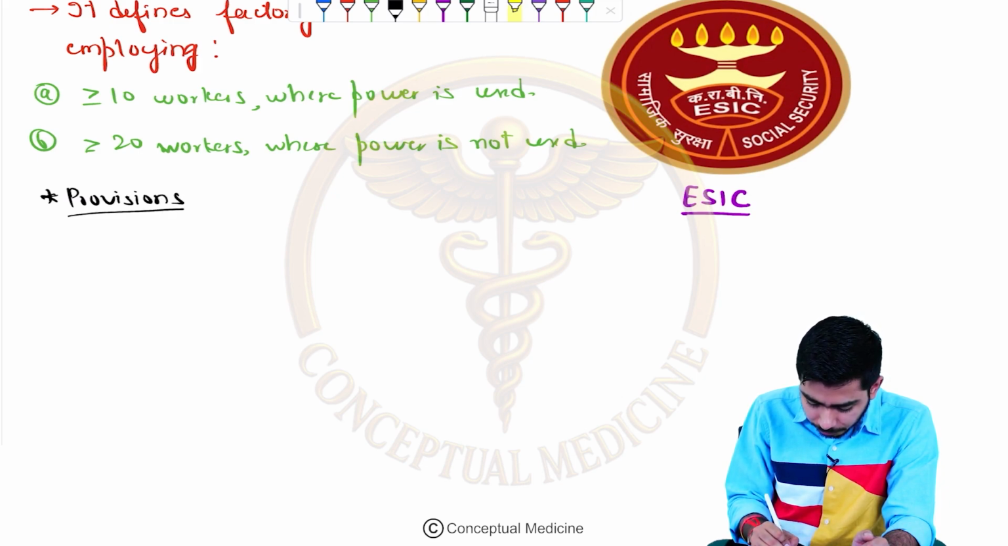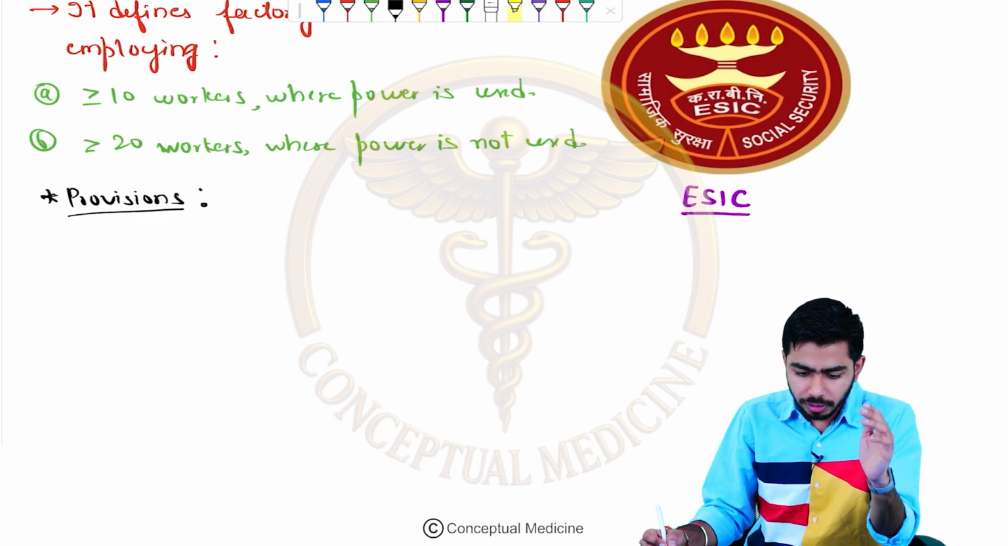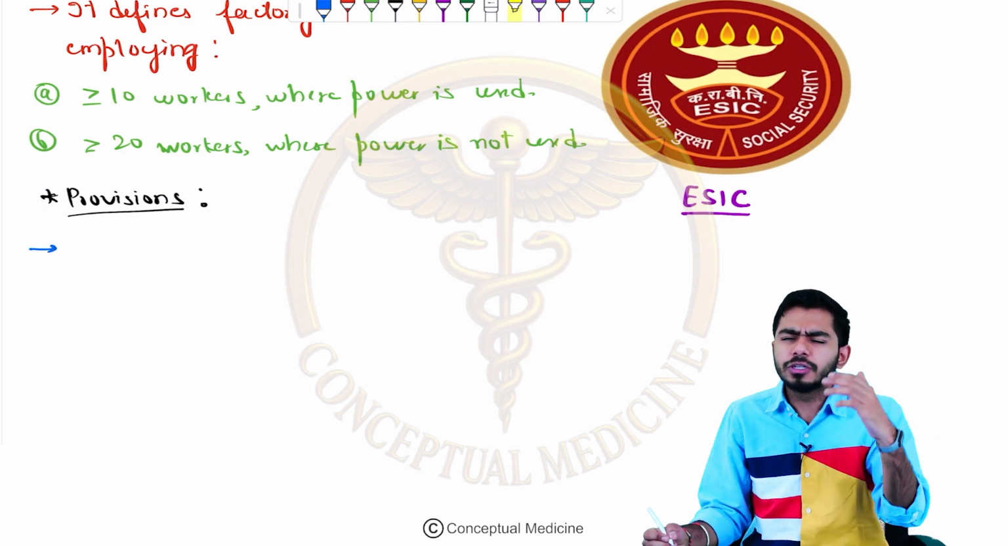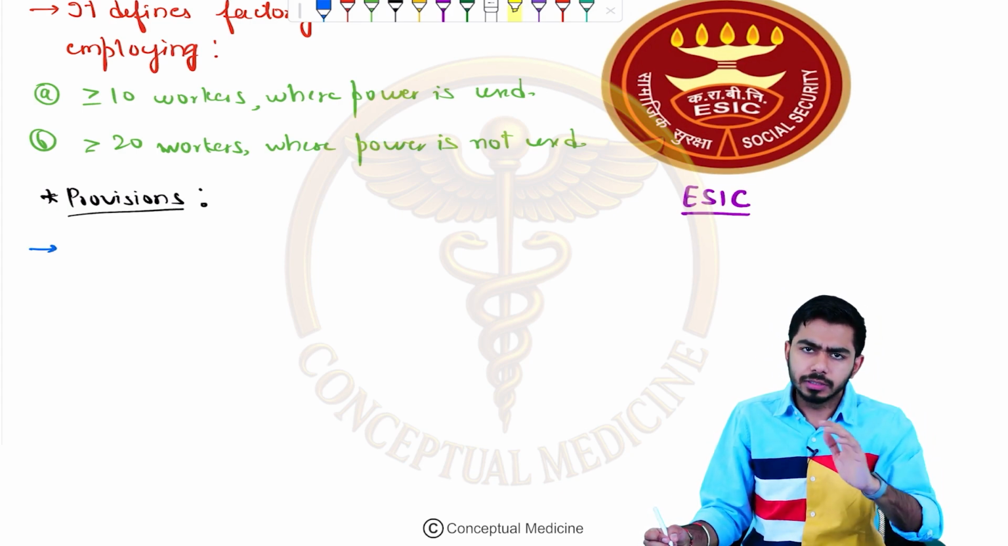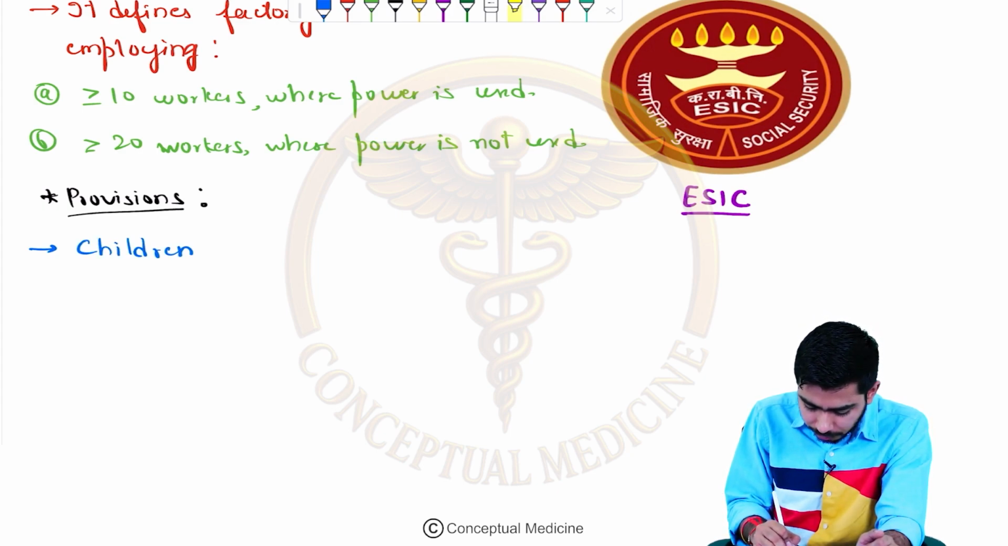Under the Factory Act, let's talk about the children first of all, and then we shall be talking about the adults. So in the children category, I'm talking about the children realm right now.